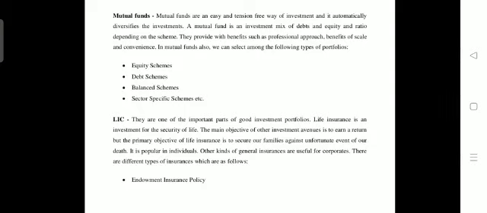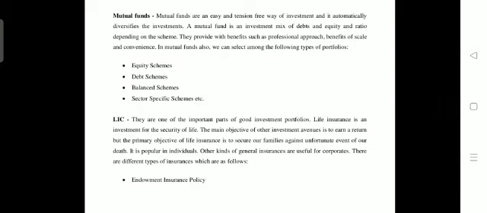The main objective of the other investment avenues is to earn a return, but the primary objective of life insurance is to secure our families against unfortunate events such as death. If the investor comes across unfortunate things like accidents or death, the sum is paid as earnings to their family members. That is the main objective considered for making investments under the Life Insurance Corporation.